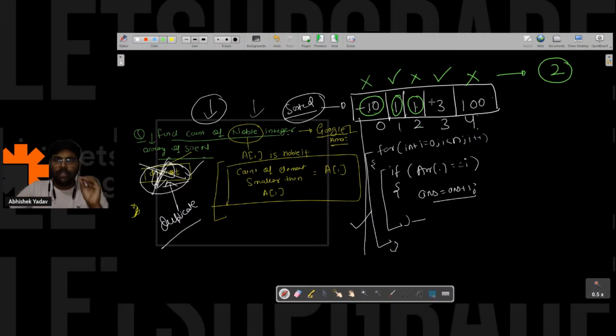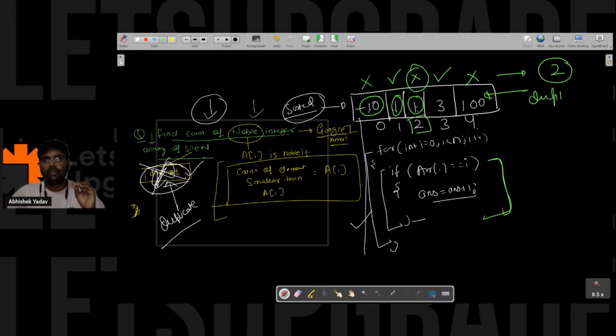Actually we have 3 noble integers, that is -10, 1 and 1 itself. So this will not work if we have duplicate elements present in the array, right? 1 is a noble integer, but according to our solution we are not considering 1 as a noble integer when duplicates are present. So now we have to change the thought process. Let's take one example and understand how we can do that.